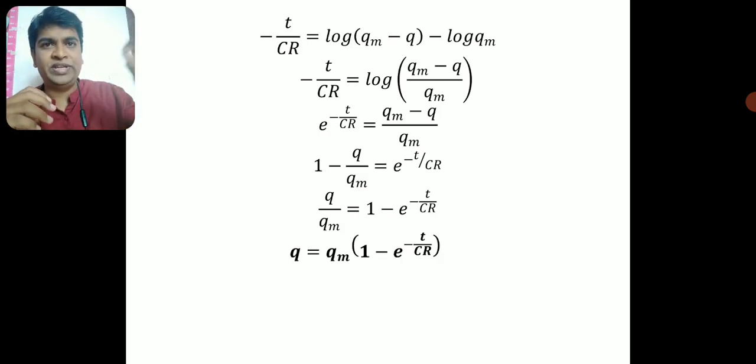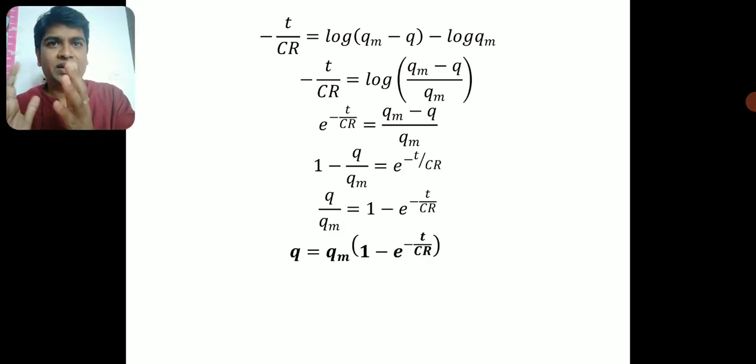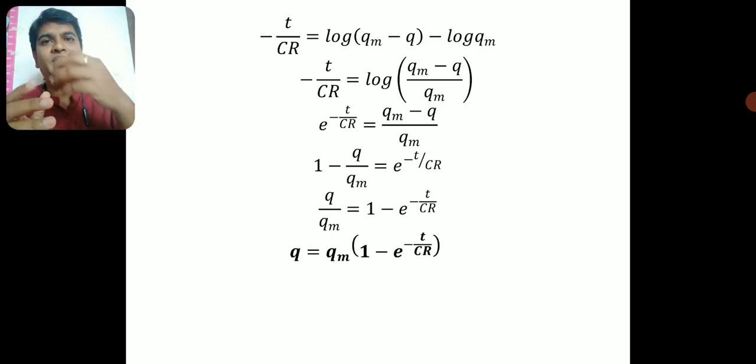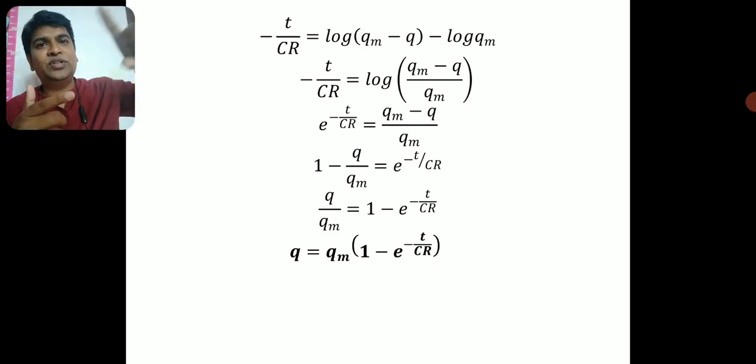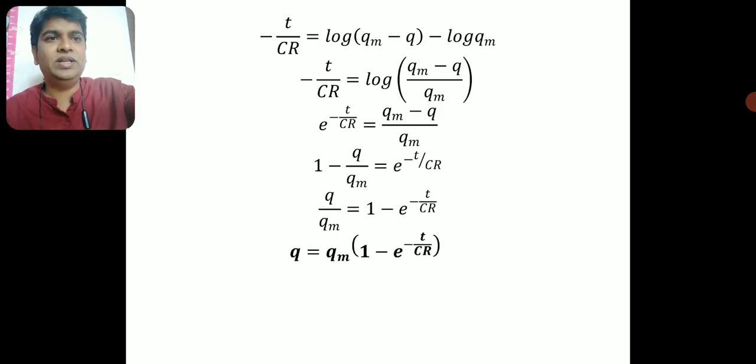If you substitute t as 10 seconds, and you know the value of the capacitor and resistor and the value of Qm, you can get the value of the charge on the capacitor at that 10 seconds. So finally we got an equation for the charge on the capacitor at any instant of time t. This is an exponential growth. This equation clearly shows the charge on the capacitor increases exponentially with time.